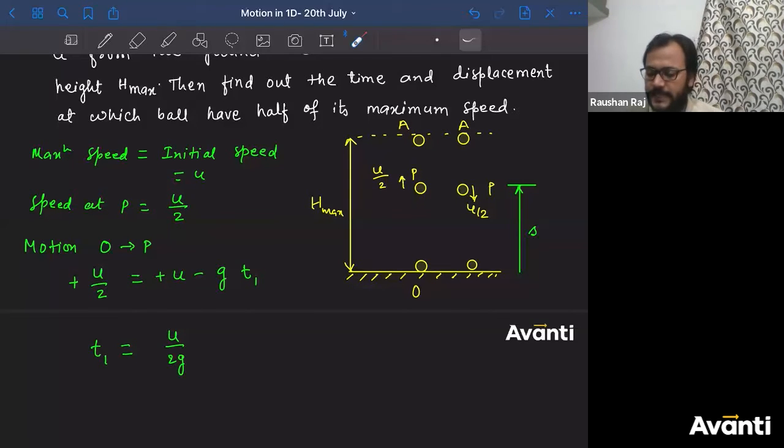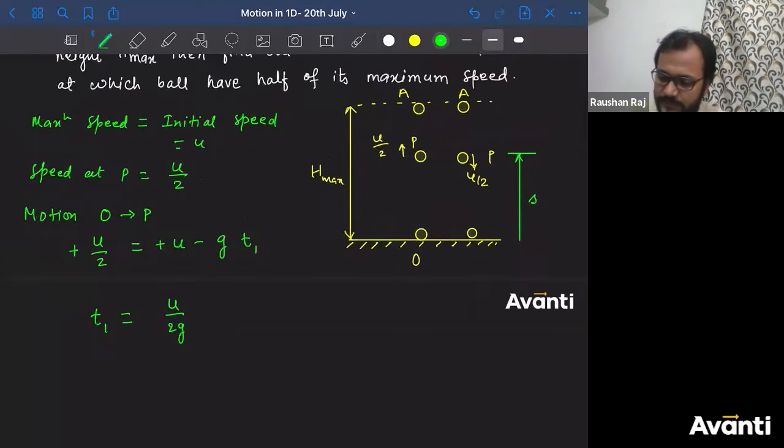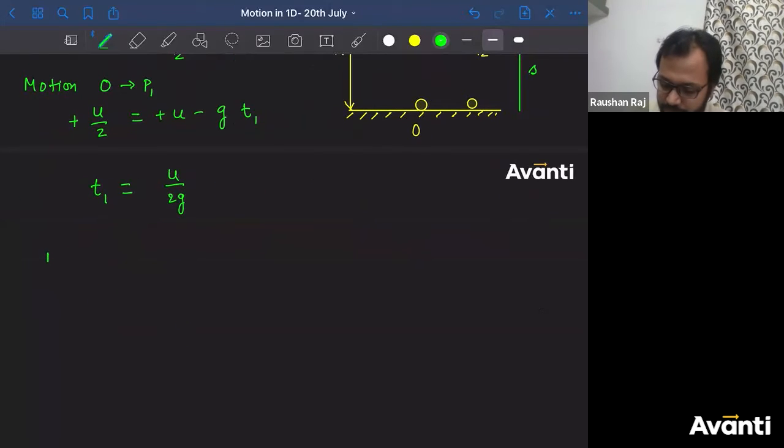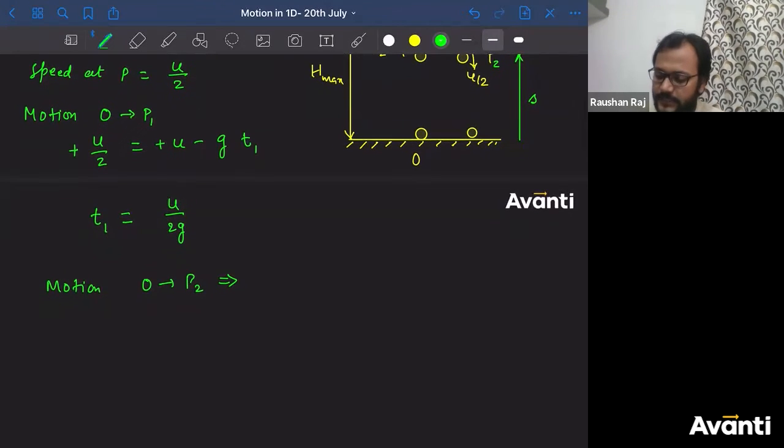ठीक है, चलिए second time. This is the time I'm talking about. How will I find it, guys? Let me call this P1, P2. This is P1, this is P2. So this is O, P1. ठीक है. Now let us talk about motion from O to P2. Tell me what is the velocity at P2.